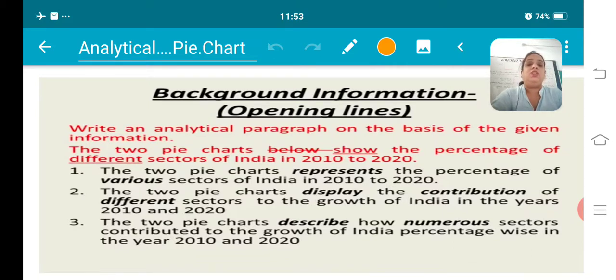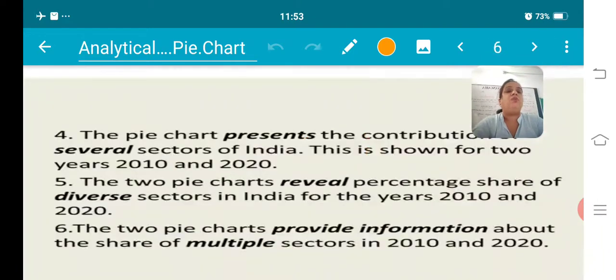Second, the two pie charts display the contribution of different sectors to the growth of India in the years 2010 and 2020. The third: the two pie charts describe how numerous sectors contributed to the growth of India percentage wise in the years 2010 and 2020. So you can choose any one from here.